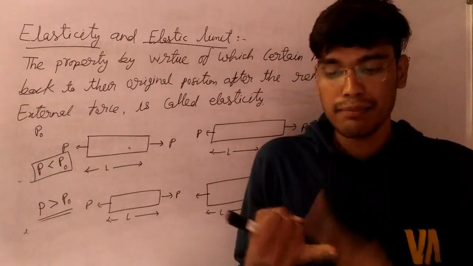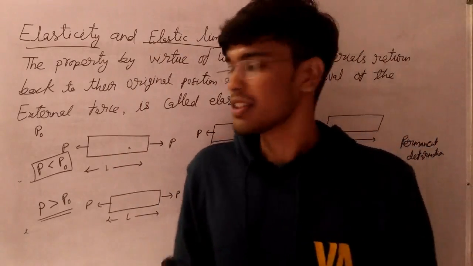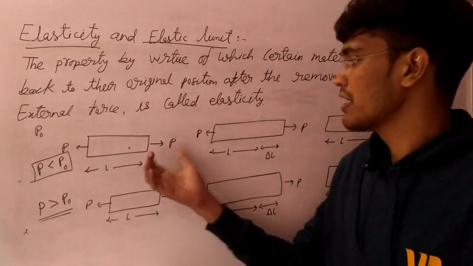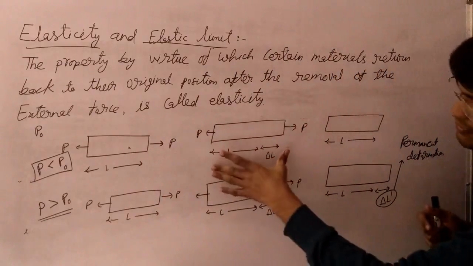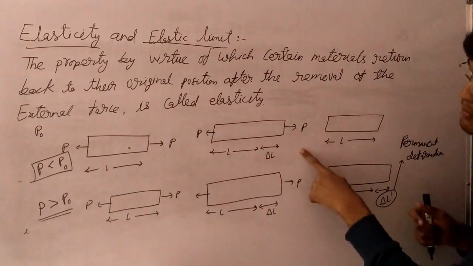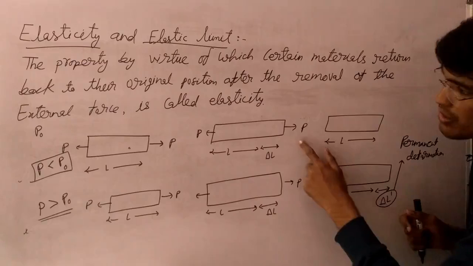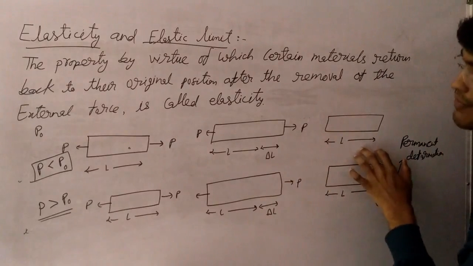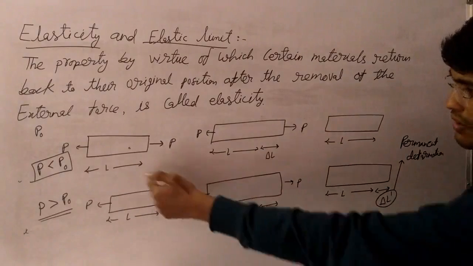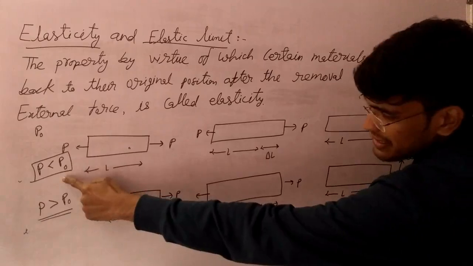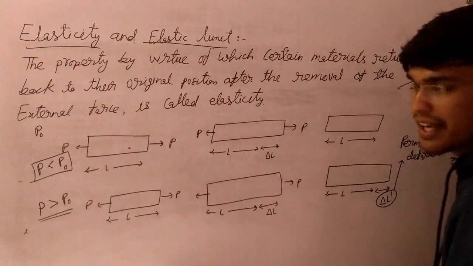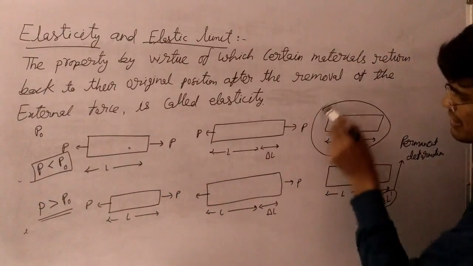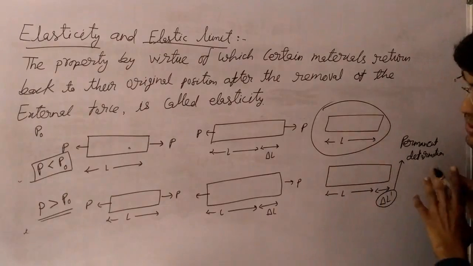Elastic limit is the limit of a force or stress up to which, on application, the elongation will occur, and the moment you remove this load, the body will come back to its original shape as before. So we have taken two examples here. In the first case, the load was less than the limiting value, so our body comes back to the original or initial shape.